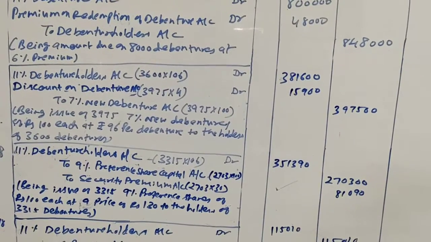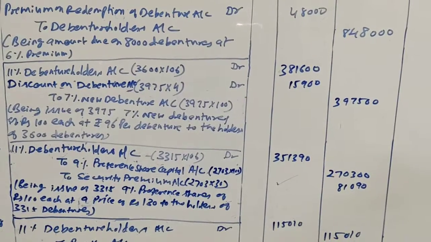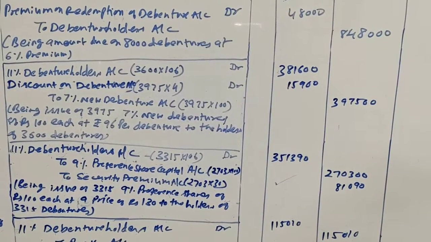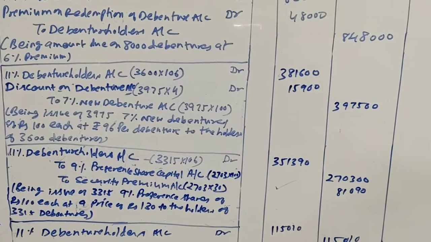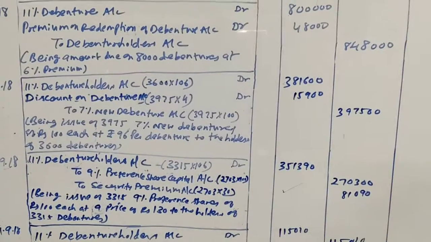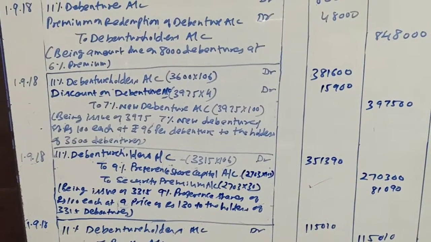If we total both the credit amounts, 270,300 plus 81,090 equals 3,51,390, equal to the debit amount.